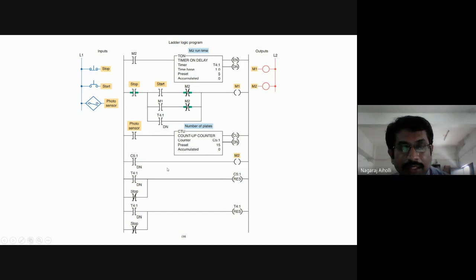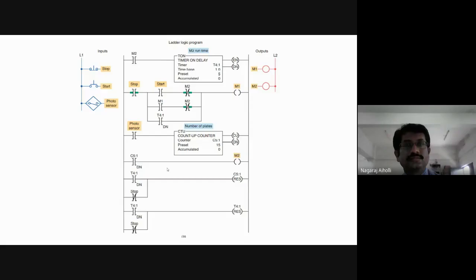Any problem in understanding this program, students? Any questions here? Mahesh?